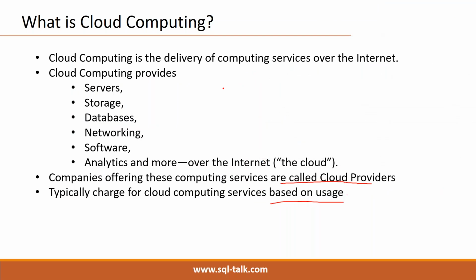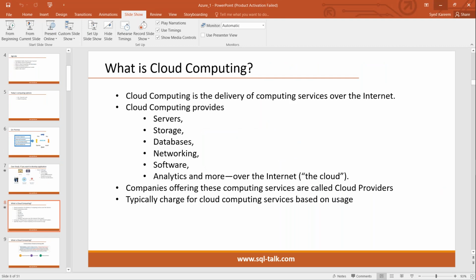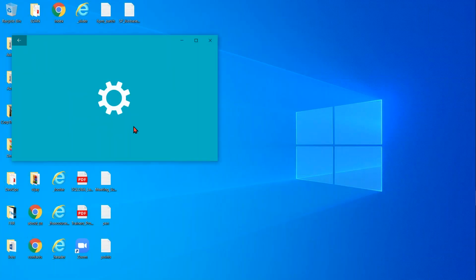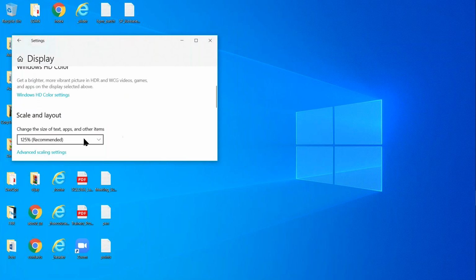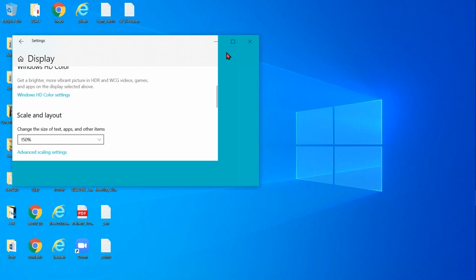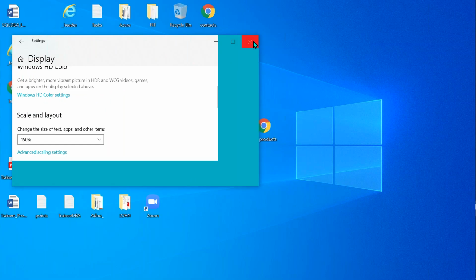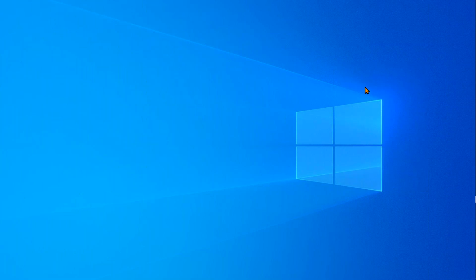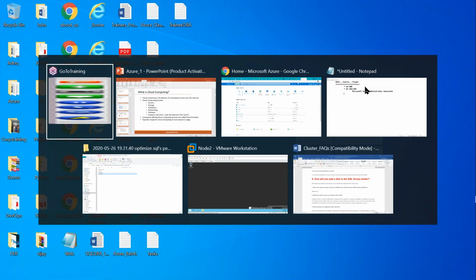We can work with whichever resource we want. If you want to create a server, a database, or storage, anything we can perform from this portal. Some tools are also there, so without entering the portal, we can start working.